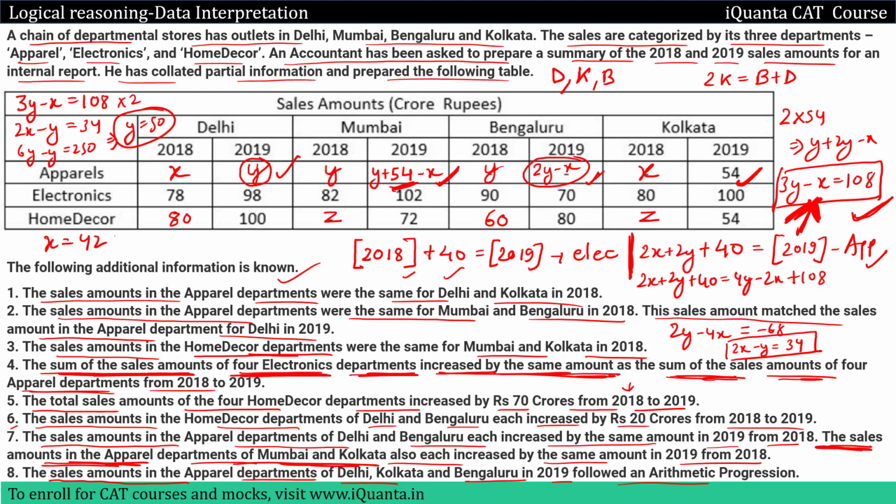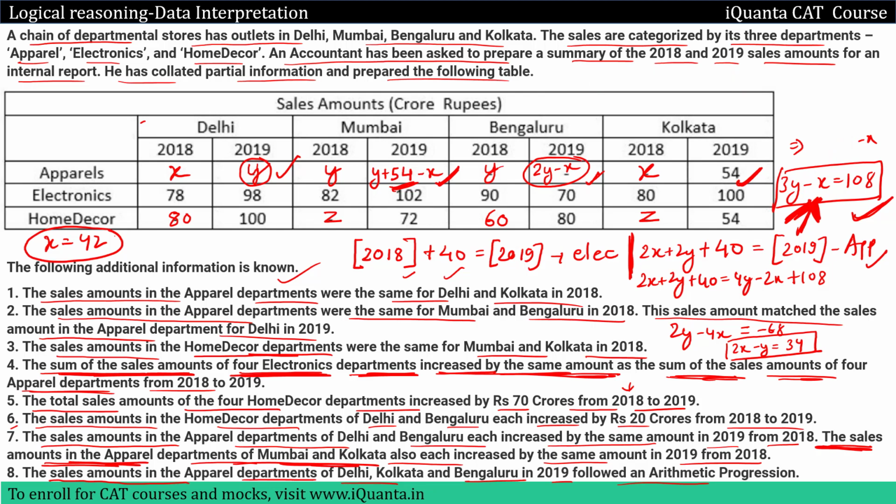So we have the values of x and y. We also need the value of z so that we can find out all the values in the table. So let me erase everything else because I do not need all this calculation now. I just need to have the value of x and y and an equation which involves z so that I can easily find out the value of z. So let me erase this calculation part from here first. We don't need this, and then we don't need even this as well. See, we already made use of this equation, right? So we don't need this as well.